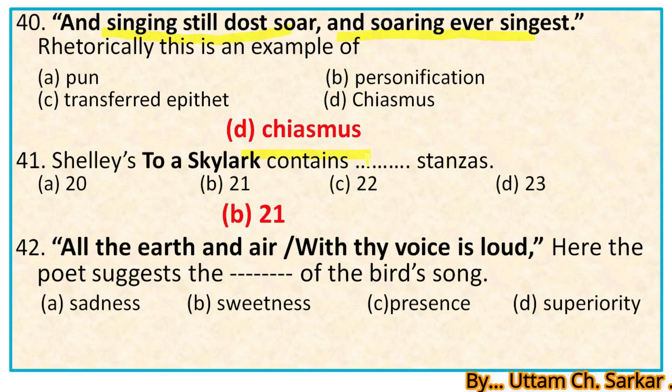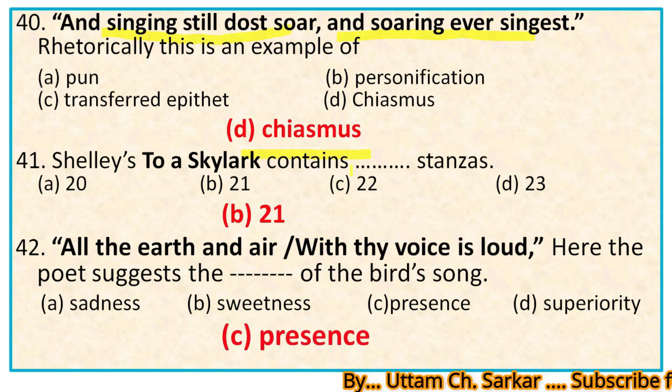So Shelley means to say that the bird song is present everywhere, or audible or omnipresent, or audible from anywhere. So here the poet highlights the presence of the bird song. So the right option is C, presence. That is, the song is audible or omnipresent.